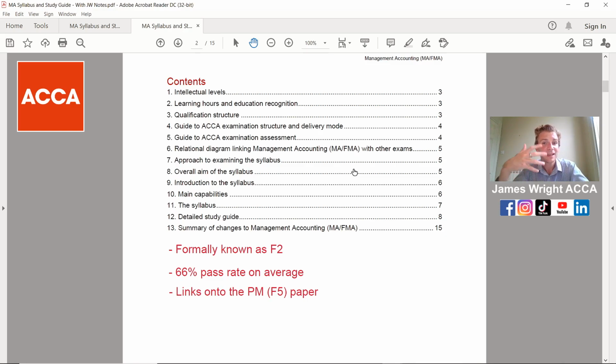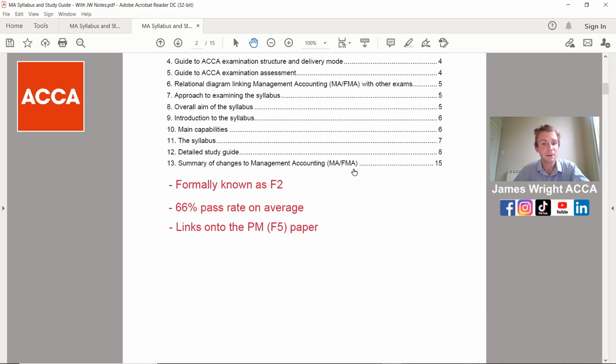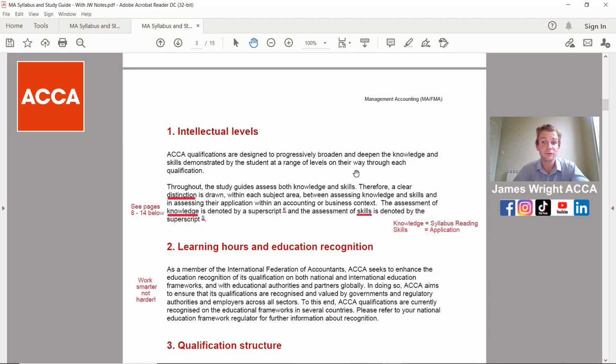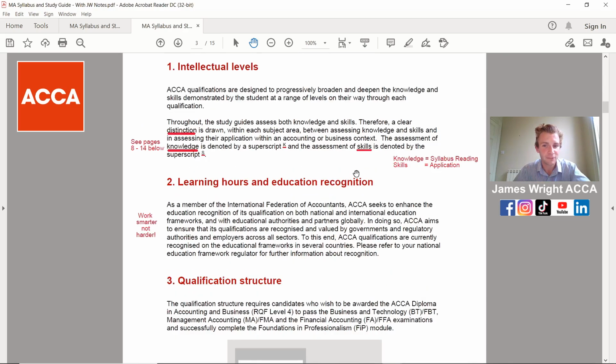But on average, this exam has a 66% pass rate. What that means is for every 3 students that turn up to do it, 2 of them will pass. It's 2 in 3 on the pass rate, and it's really key you fundamentally understand all of the syllabus because it links into your Performance Management paper further on in your ACCA journey, also known as the F5 paper. So take some of the concepts from this, save all your notes as well, because they'll definitely be applied in future exams on your ACCA journey.